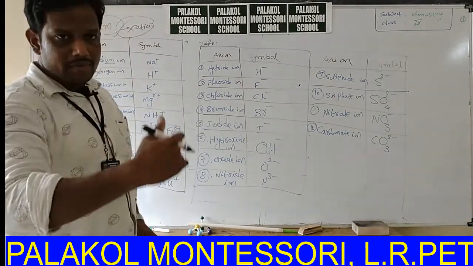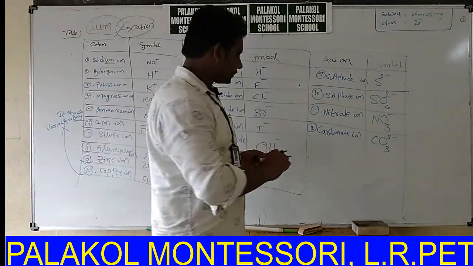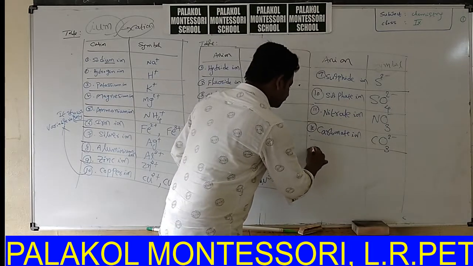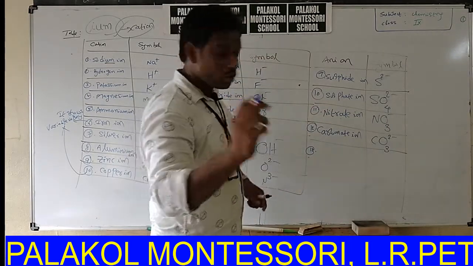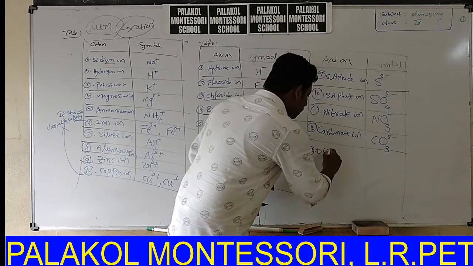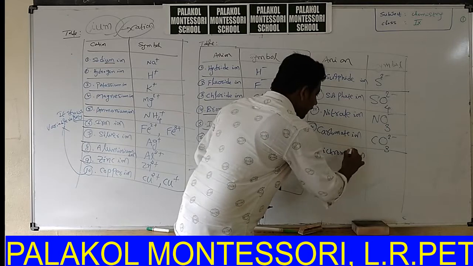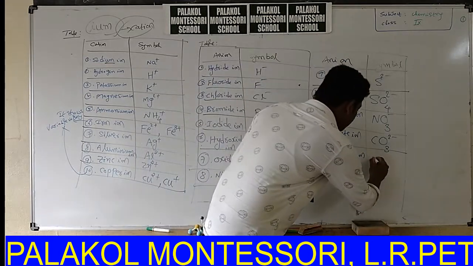Next, ate: sulfate, nitrate, chlorate, carbonate. Next, carbonate ion, CO3 2 minus. Next, dichromate ion, Cr2O7 2 minus, very very important.